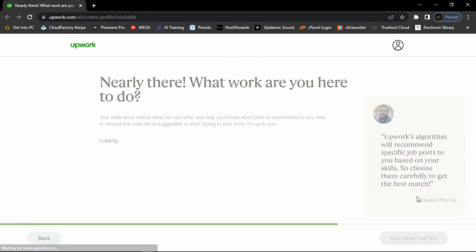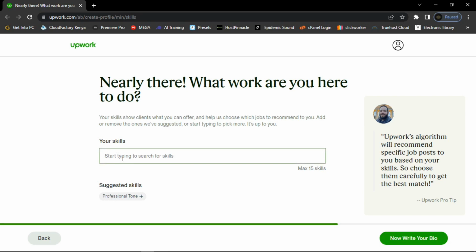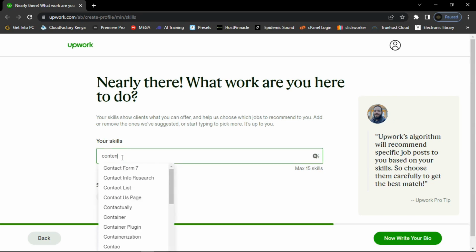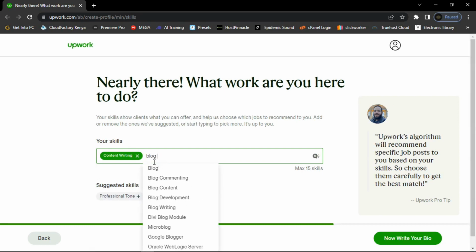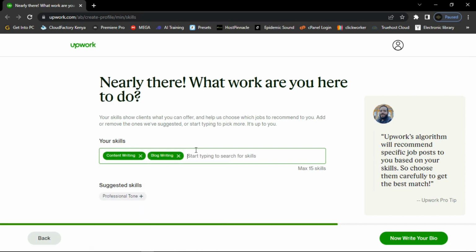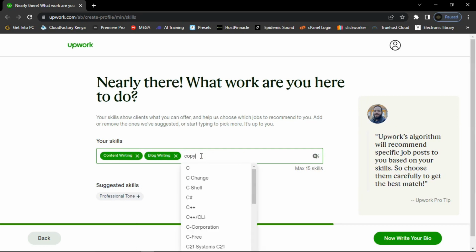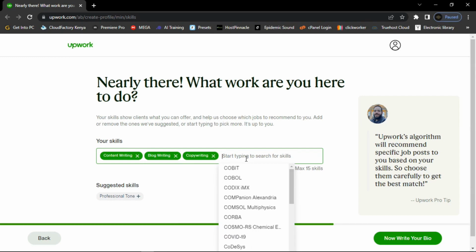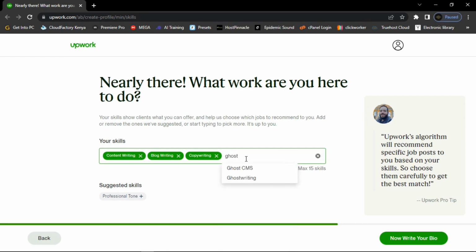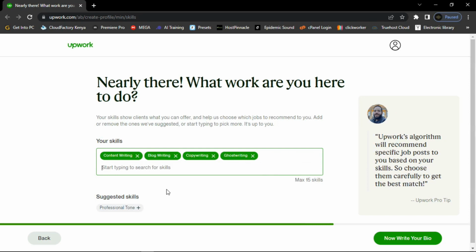Click on it, share your skills. And guys, here you are going to type in your skills. Like you can say you are a content writer, so say content writing. You can write blog writing. You can select as well copywriting. You can as well say ghostwriting, and basically guys, you can select up to a maximum of 15 skills. Once you are done, then I click now write your bio here.